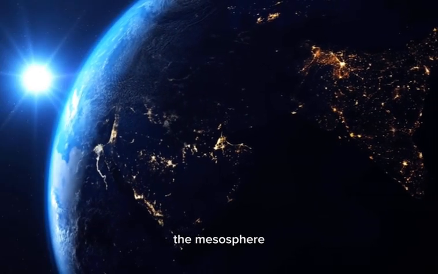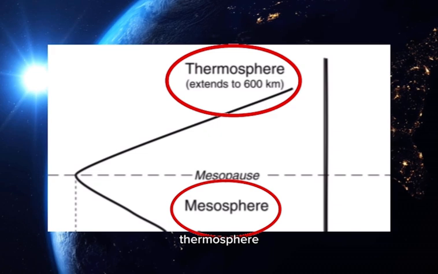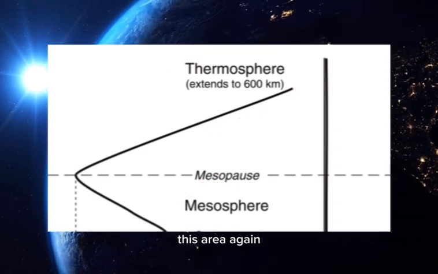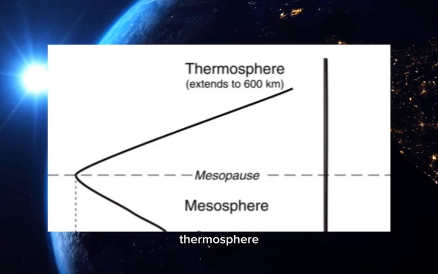Directly above the mesosphere is another little sliver called the mesopause. It separates the mesosphere and the thermosphere. This area again transitions the heat and altitude ratio into the thermosphere.